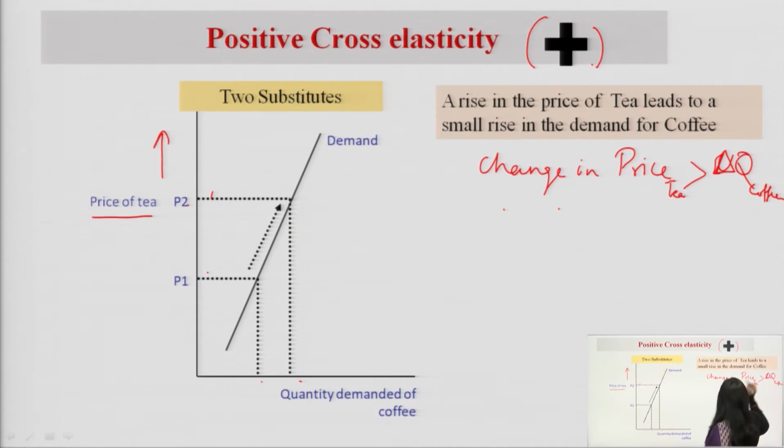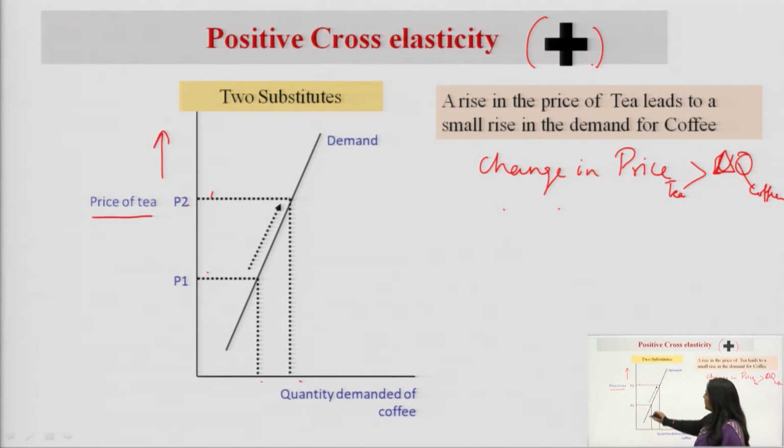It means that these two products are substitutes, but they are not better substitutes, they are not closer substitutes. The degree of substitutability between these two products is low. They can replace each other, but not completely. So this is how it is analyzed.